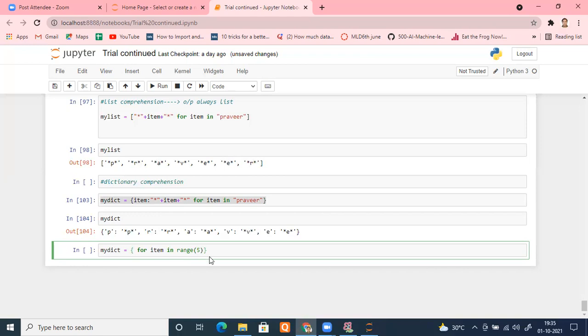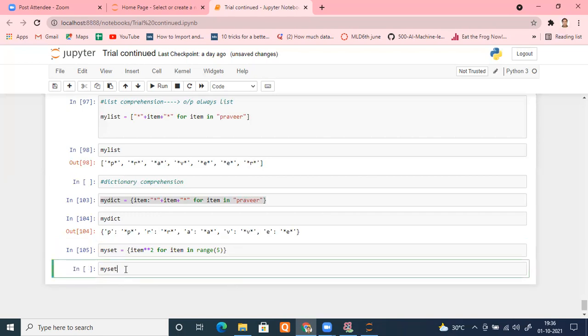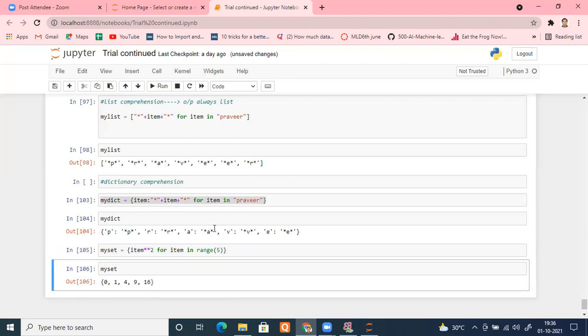Same thing I can do. Suppose I want to find the square of every item element. So how will I write it for a dictionary? If I want to create a set, I will simply type item to the power 2. Suppose this is my set. I just put the expression that I want to evaluate, run that, and check my set. See, it will generate numbers 0 to 4. 0 square will be 0, 1 square will be 1, 2 square will be 4, 3 square will be 9, 4 square will be 16.